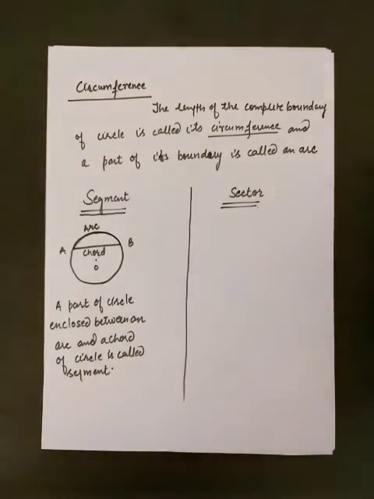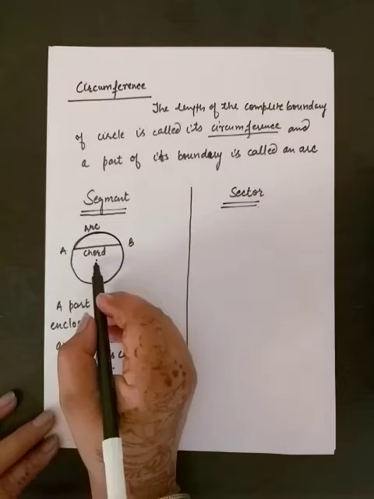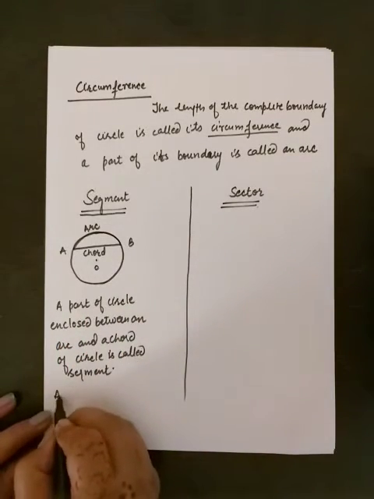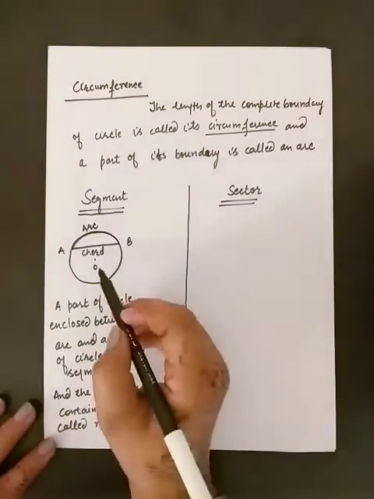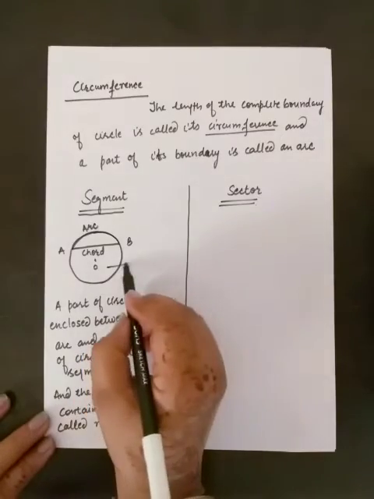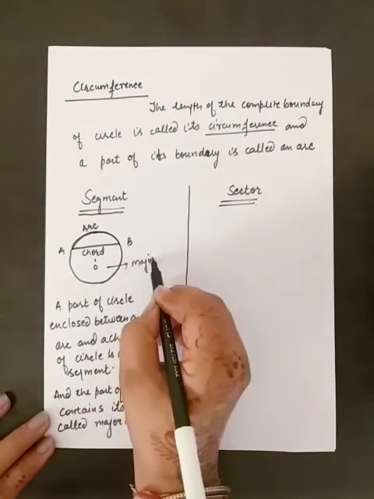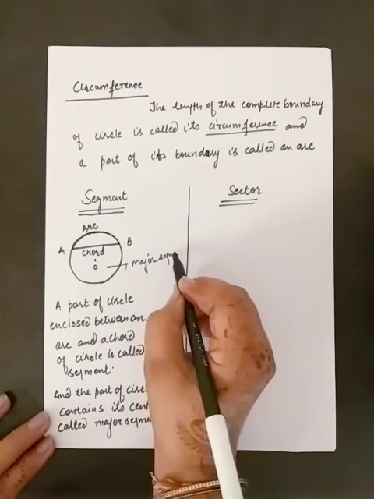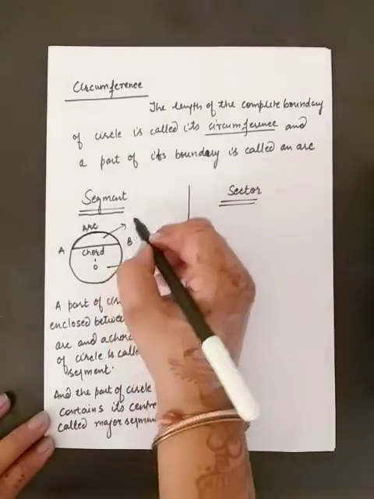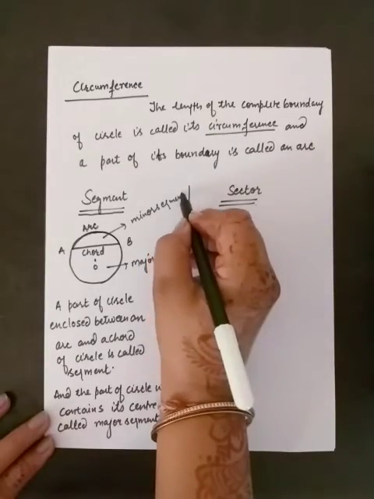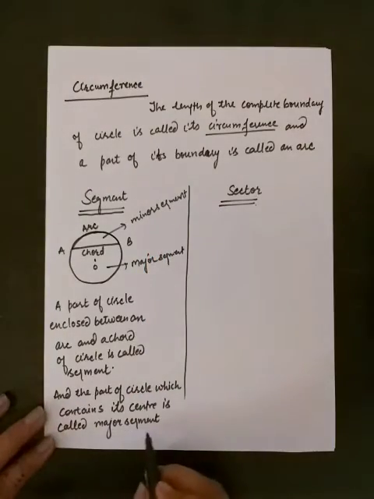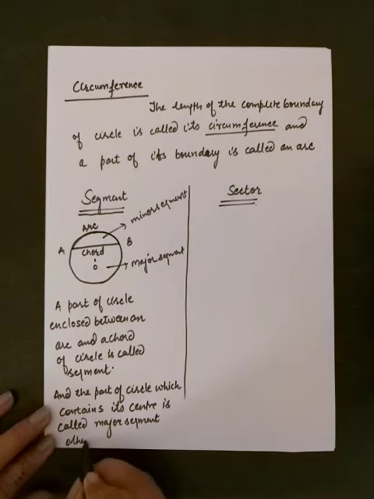And the part of the circle which contains the center is called major segment. So a part of circle which contains its center, meaning the part in which the center comes, that is called major segment. So here major segment is this one and minor segment is this. So part containing the center is major segment, otherwise minor segment.